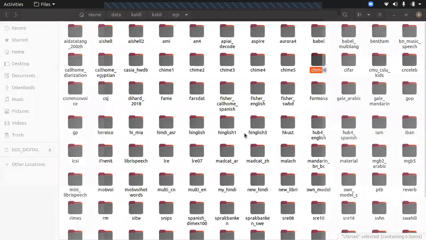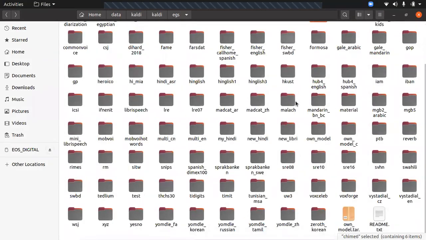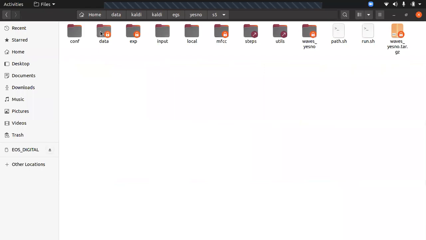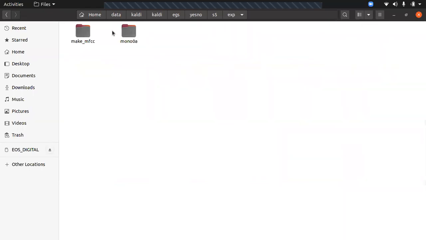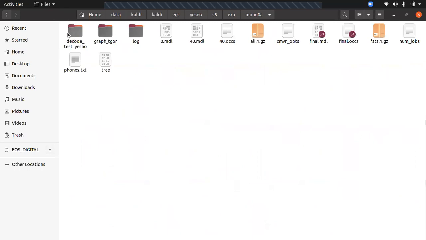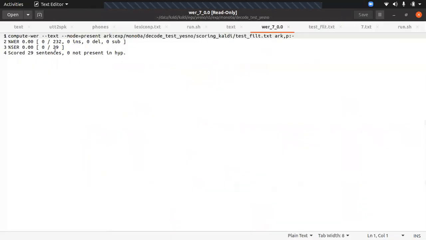So in the output we get a WER file. What does it imply? Can you tell? So basically, wait, I'll just show it to you. Yes, my example. So basically, this is the WER and the sentence error rate. WER is like, consider the audio file contains yes, no, yes, okay, and the decoded output is yes, yes, yes.